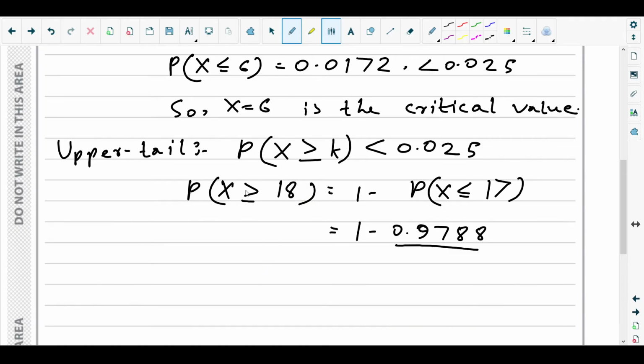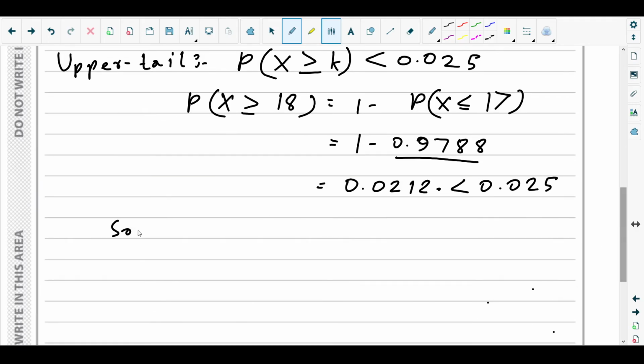Okay, so what you will get is 1 minus 0.9788, so that is 0.0212, which is less than 0.025. So x equals 18 is the critical value. That means this is the first outcome that lies within the critical region. This is why it is called the critical value.